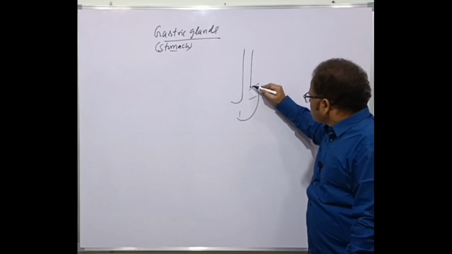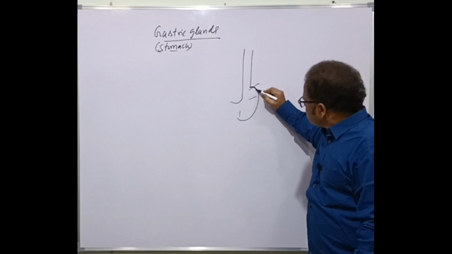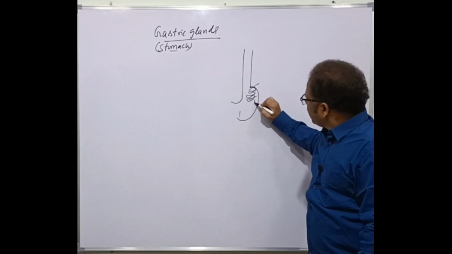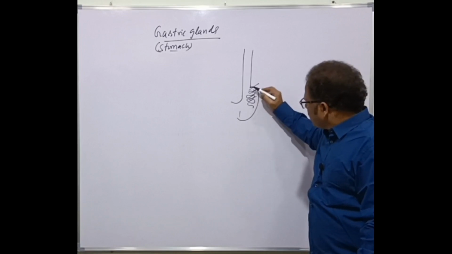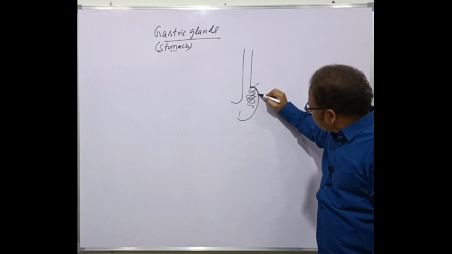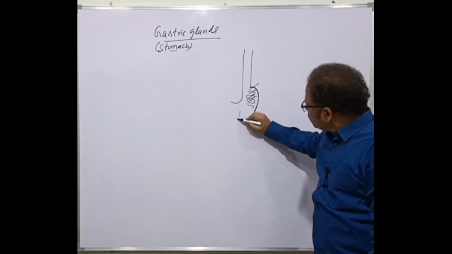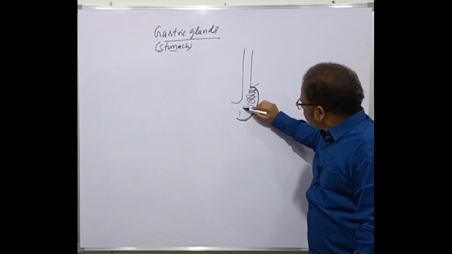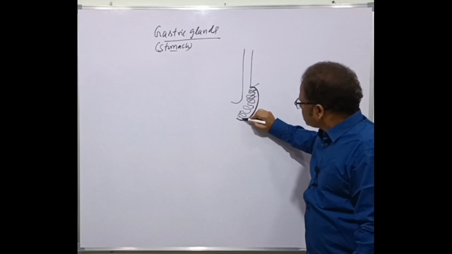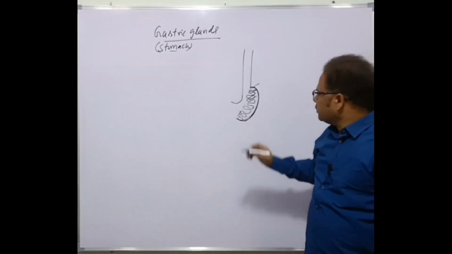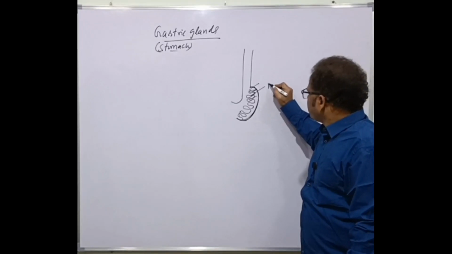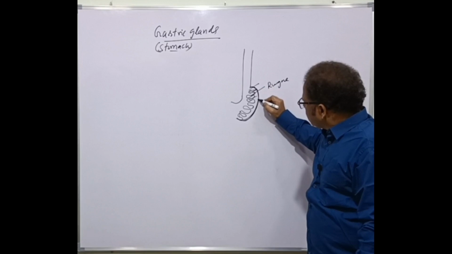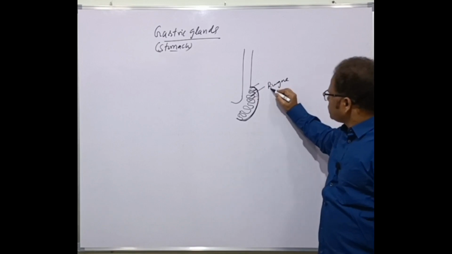The mucosa layer of the stomach is folded inward. The mucosal wall of the stomach is folded inward into numerous folds. These are called gastric rugae. The mucosa of the stomach is folded inward as gastric rugae.